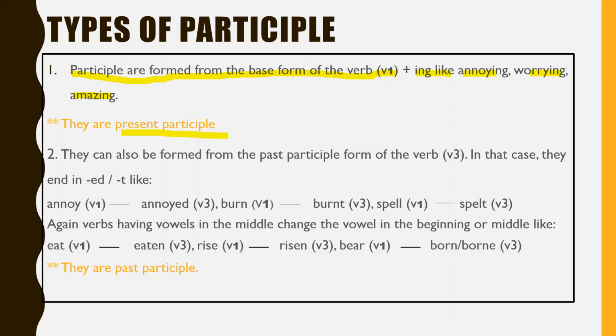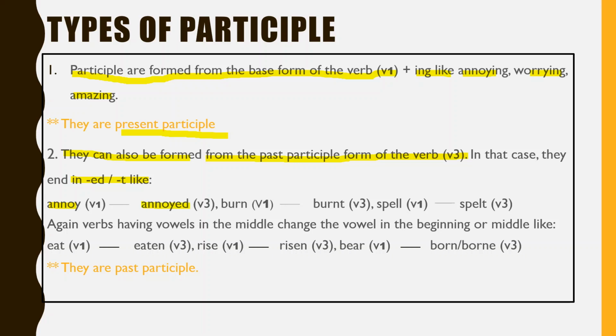Number 2. They can also be formed from the past participle form, or the V3 form of the verb. In that case, they end in ed or d, like the word annoy, and it becomes annoyed.